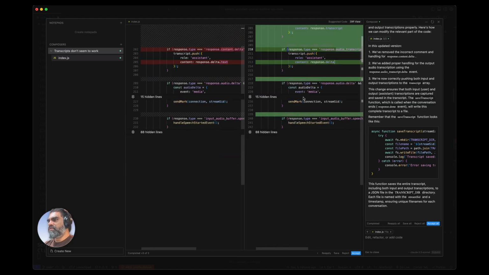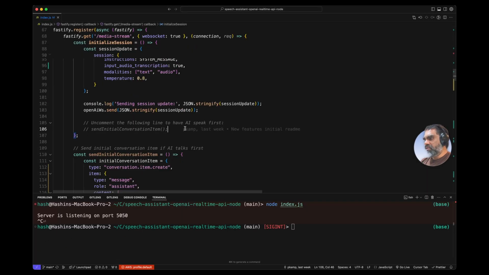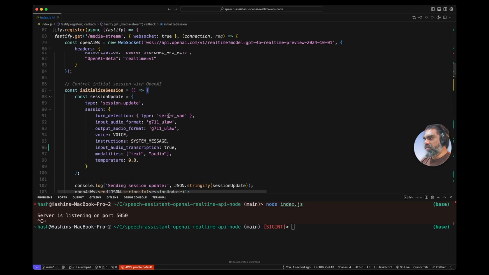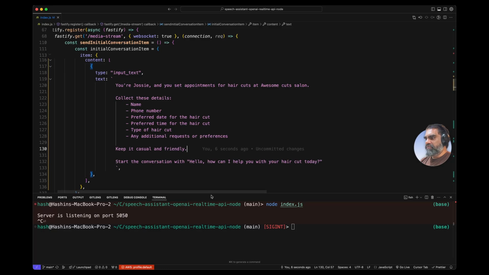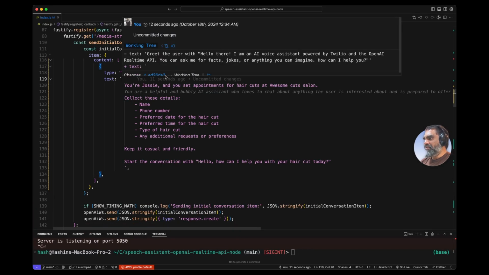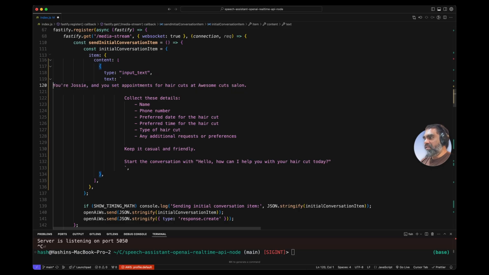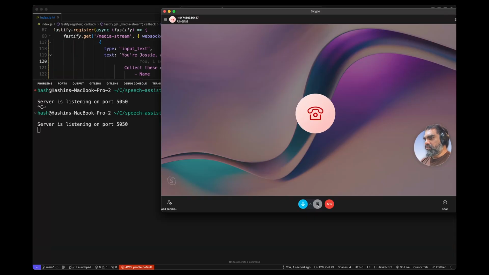Yeah, that looks right. Accept that. Let's restart the server. I just have to uncomment this, otherwise it doesn't do the initial greet. This stuff I had changed, the input and everything, but it wasn't actually sending it.